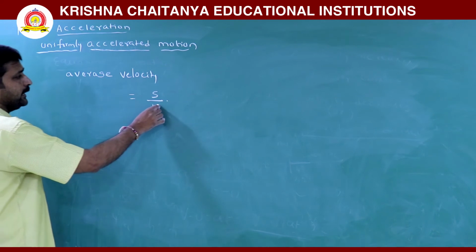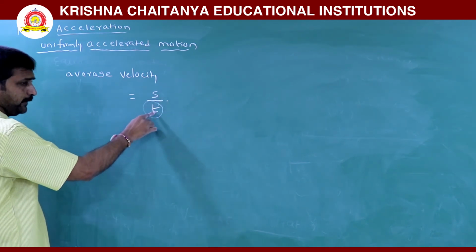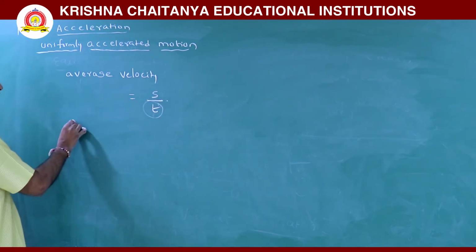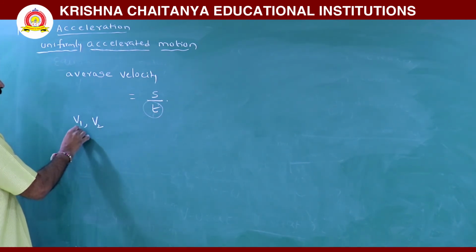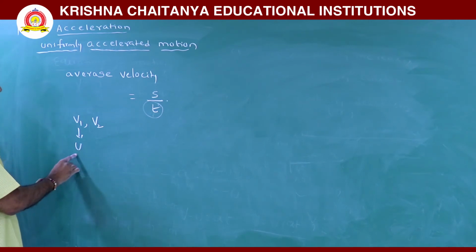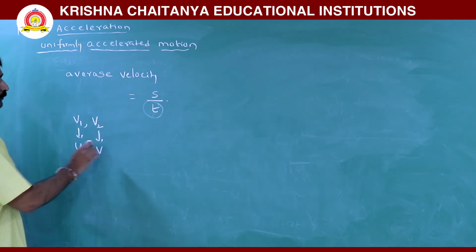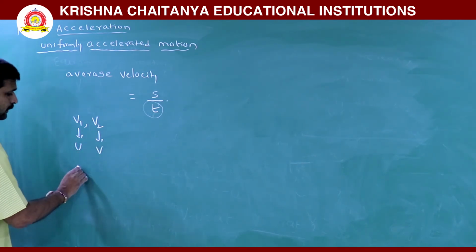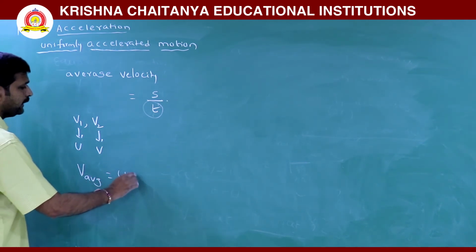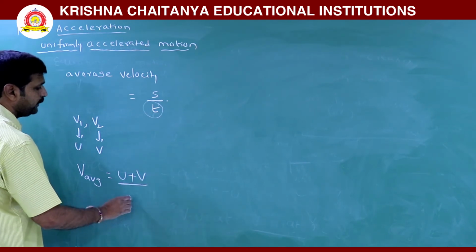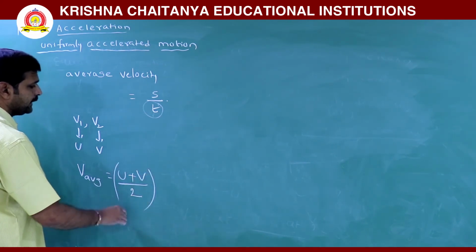If this is the time interval, displacement by time interval, v1, v2, which we are letting be u, v. Then we can write average velocity for one dimensional motion with constant acceleration.